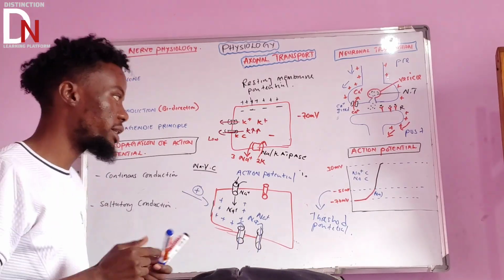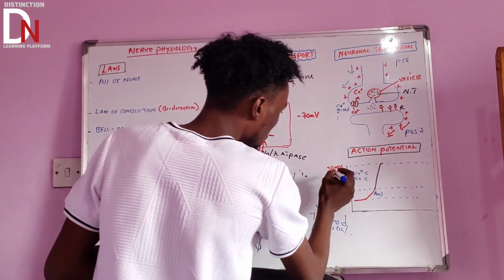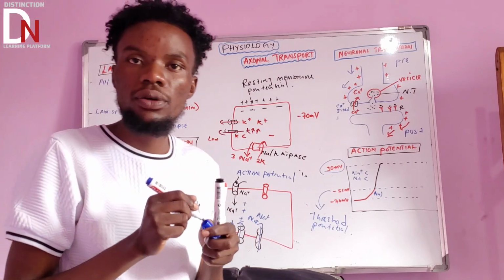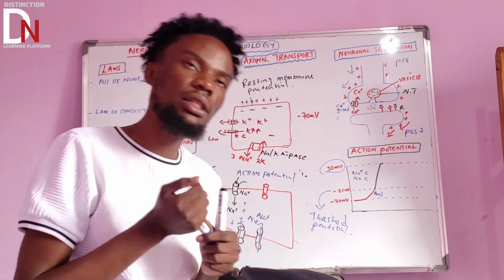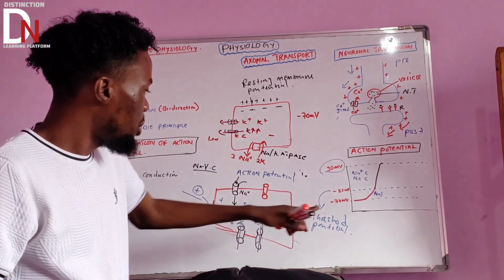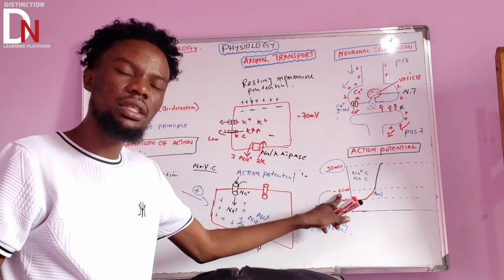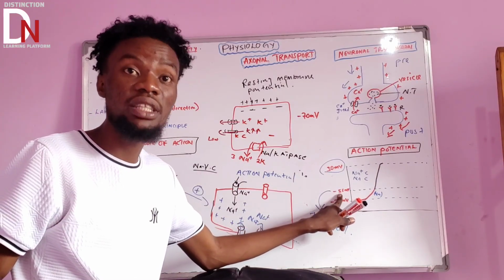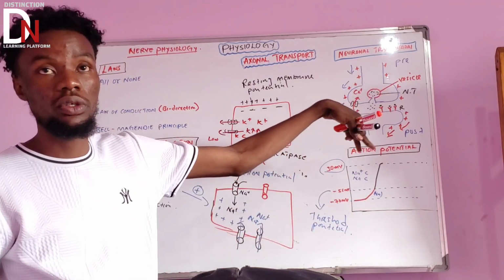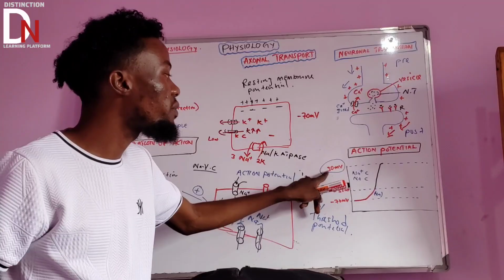Okay. Now another important thing, you've seen this one, because these are voltage type of channels. So voltage gated channels are basically sensitive to voltage. Remember that the moment it reaches negative 55, the threshold, a lot of voltage sodium channels are going to be activated so that the action potential can be there. But the moment it reaches what? Positive 30 millivolts.